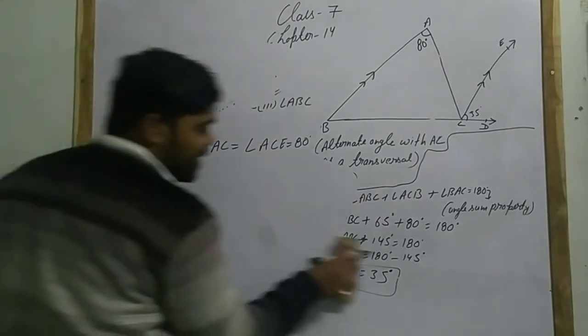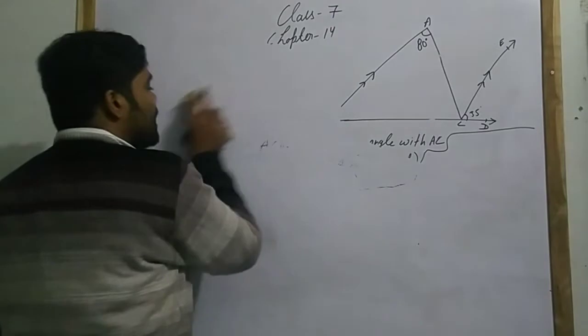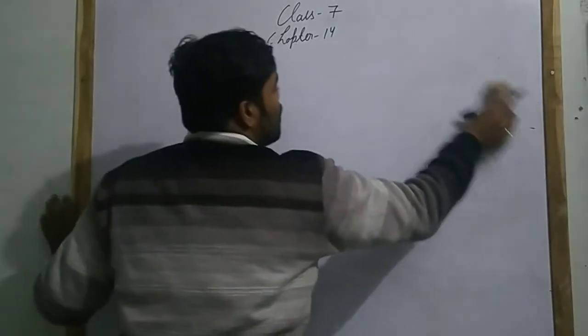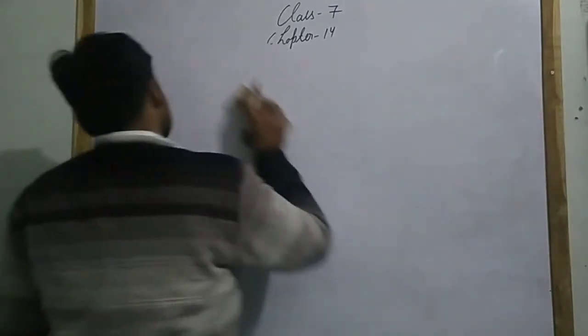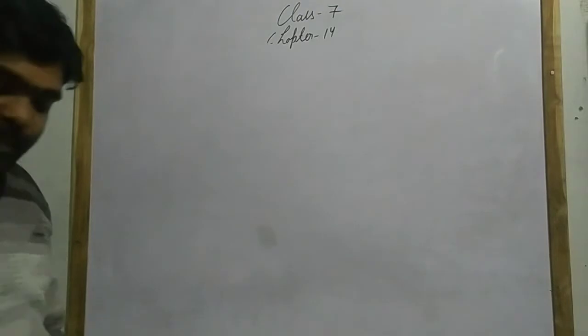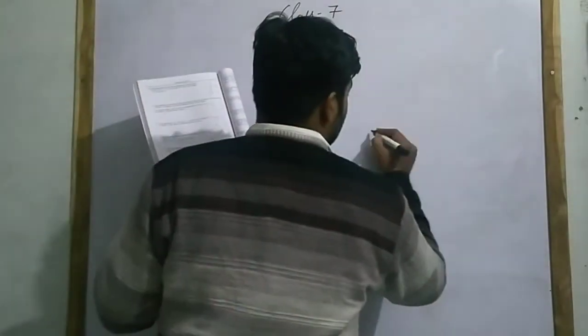Chapter number 14 is your logical chapter. You have to use only logic, but it is not difficult. You can say it is a logical chapter. You have to use your logic so that you can solve each and every question easily. Now, question number 7. This is your figure given in question number 7.